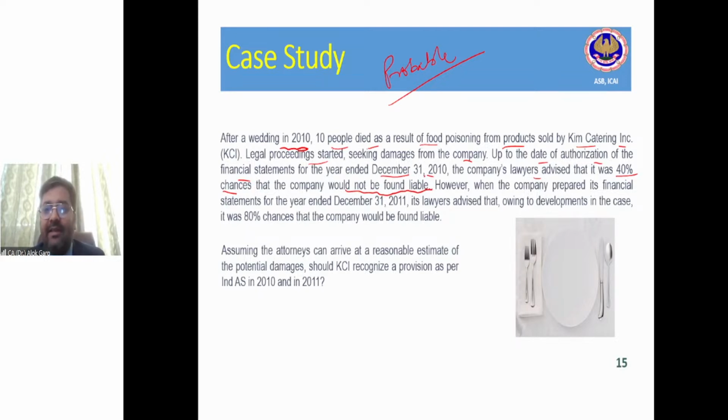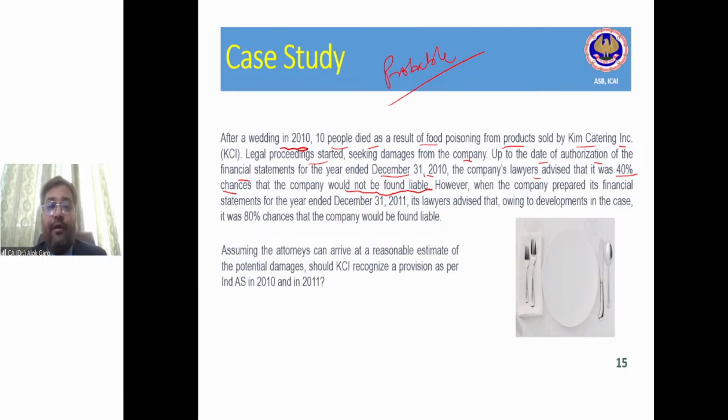So in 2010, this catering company supplied food, and due to the stale or infectious food, 10 people died of food poisoning. The legal proceeding was started, and the company's lawyers advised that there is a 40% chance that the company would not be found liable.